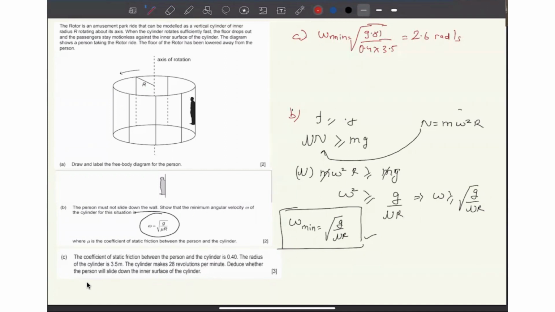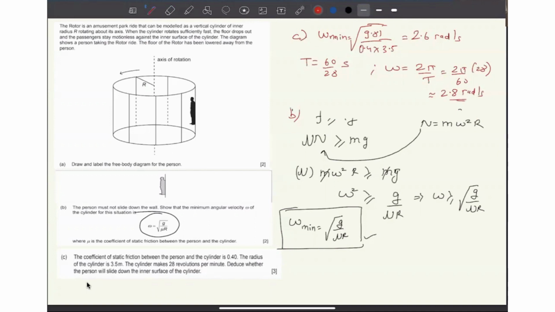Right. Now, what is the omega from the information given to us? They have given the time period. The time period is basically 60 over 28, isn't it? Because it is 28 revolutions per minute. That is, 28 revolutions in 60 seconds. So one revolution will take 60 over 28. That is basically the time period. So what is the omega? It is 2 pi by T. That's the formula, right? So 2 pi over T, which is 2 pi times 28 over 60. Now this value, when you calculate, will be approximately 2.8 radians per second.